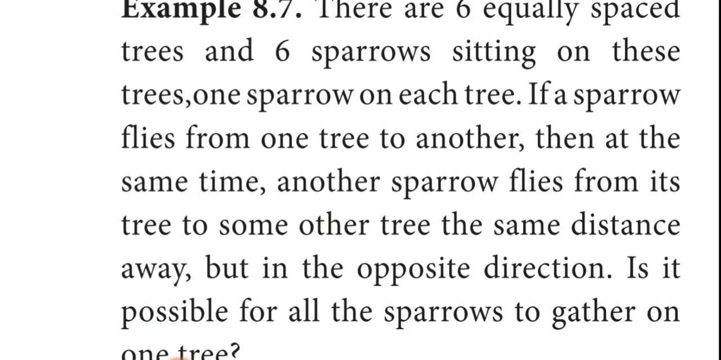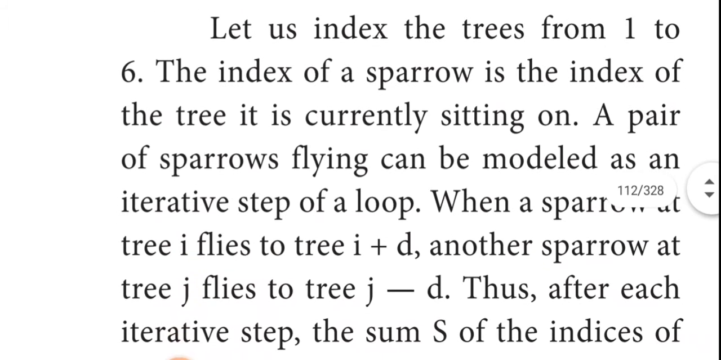That is, if for example the sparrow in tree 1 is flying to tree 2, then the tree 2 sparrow is also flying in the opposite direction, to the first tree. If the sparrows move like that, is it possible that all the sparrows gather in the same tree? That is the question. I have to find whether in this process all the sparrows gather in the same tree or not. Now you can see the solution of this problem.